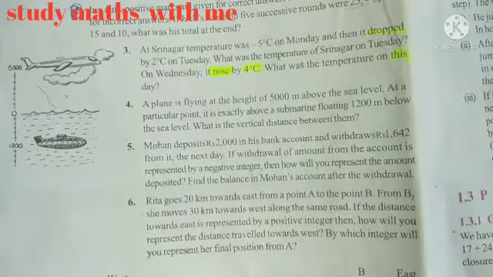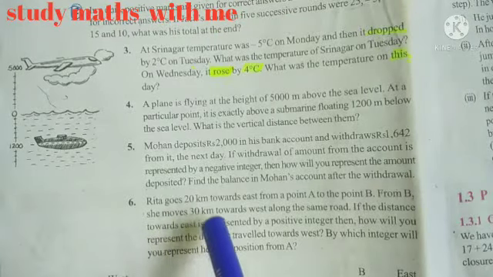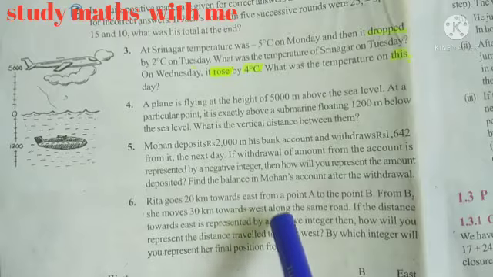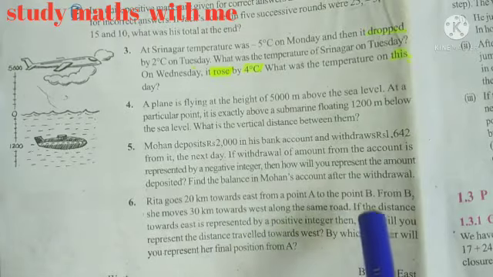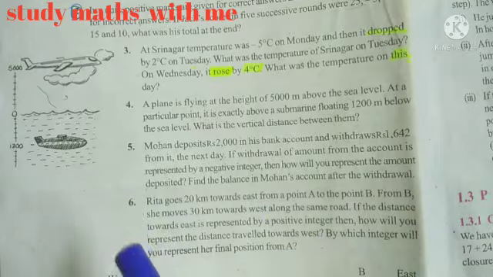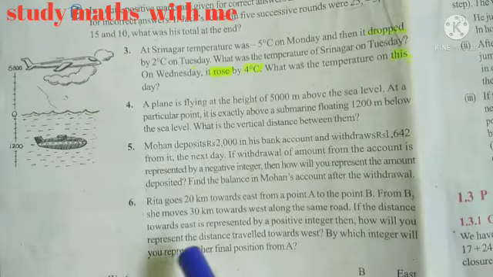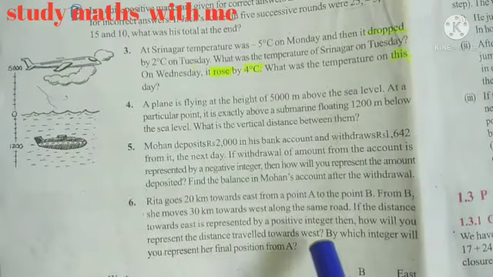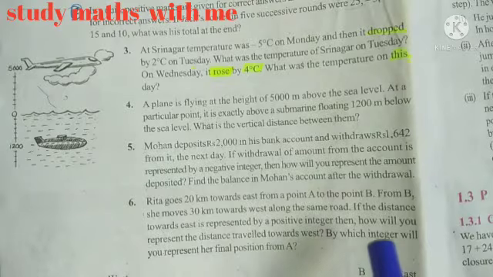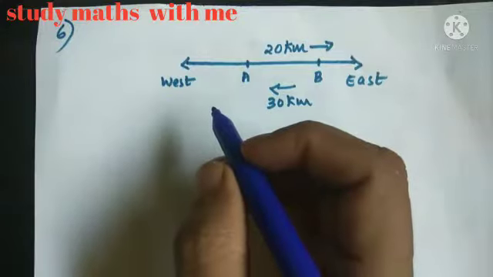Now sixth question. Rita goes 20 km towards east from a point A to the point B. From B, she moves 30 km towards the west along the same route. If the distance towards east is represented by a positive integer, then how will you represent the distance traveled towards west? By which integer will you represent her final position from A? I'll solve sixth question now.